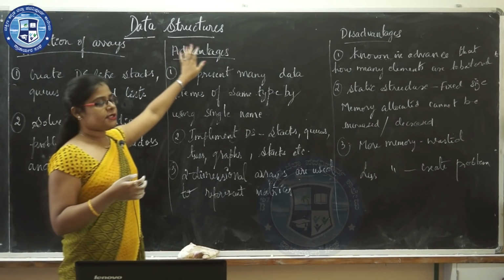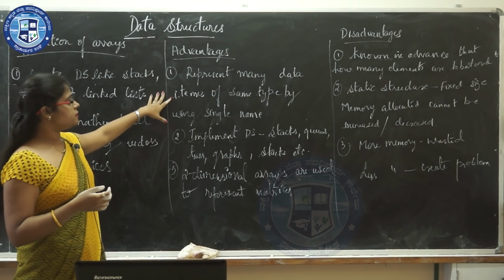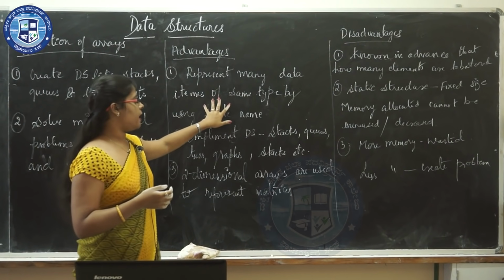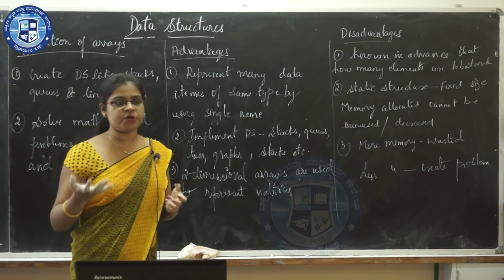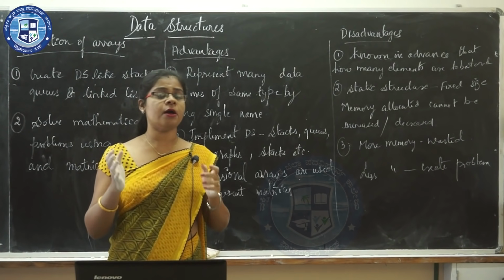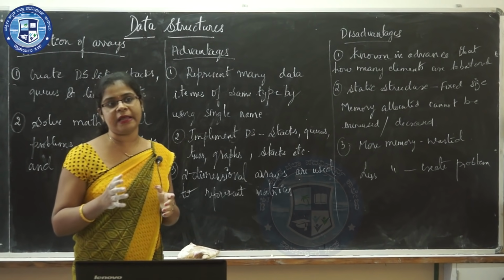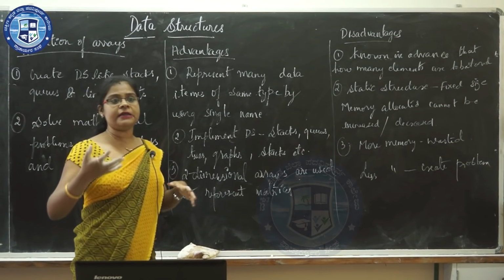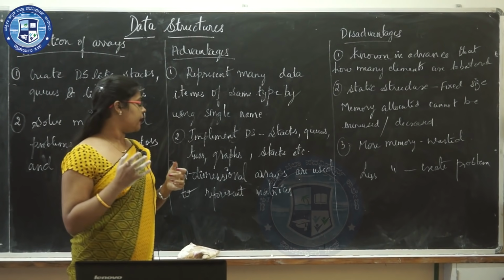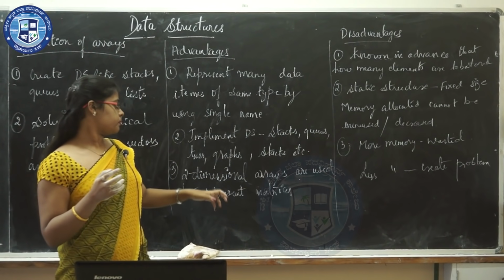Next, advantages of arrays. Arrays are used to represent many data items of the same type by using a single name. As the definition of array tells us, an array is an ordered finite collection of elements which have the same name and belong to the same data type. So here also many data items of the same data type can be represented using a single name.